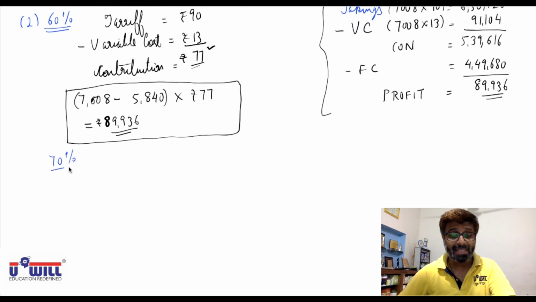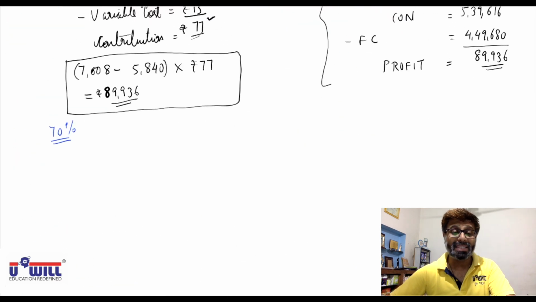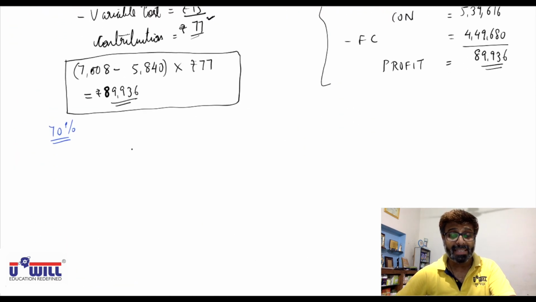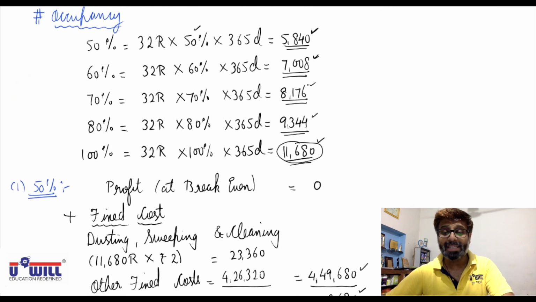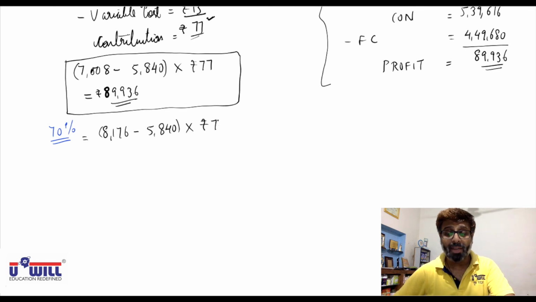So in the second answer itself, you are also asked for the amount of profit at 70% and 80% occupancy levels. See, at 70%, how will we find it? What is the number of rooms going on rent at 70%? 8176. So 8176 minus 5840. As I said, beyond 5840, every room contributes 77 rupees to profit.